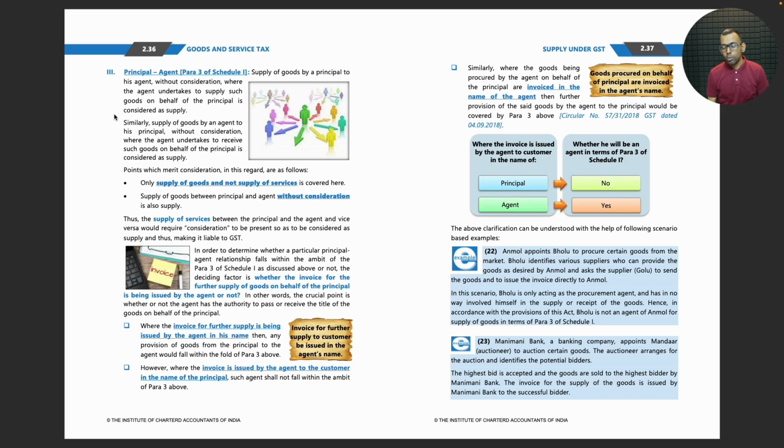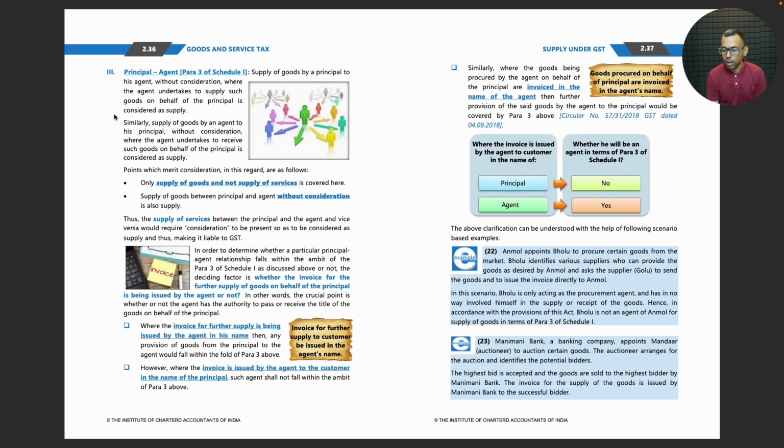Anmol appoints Bolu to procure certain goods from the market. Bolu identifies various suppliers who can provide the goods as decided by Anmol and asks the supplier to send the goods and to issue the invoice directly to Anmol. In this scenario, Bolu is only acting as the procurement agent and has in no way involved himself in the supply or receipt of goods. Hence, in accordance with the provisions of this act, Bolu is not an agent of Anmol for supply of goods in terms of para 3 of schedule 1.